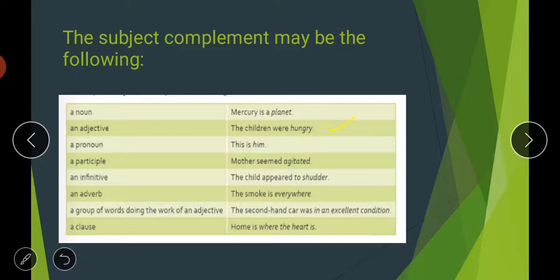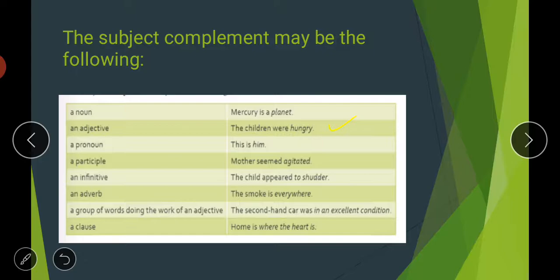So a group of words doing the work of an adjective can also act like subject complement. Like, the second hand car was in an excellent condition. Here this group of words, in an excellent condition, is working like an adjective. So these are your subject complement. As I have already told you, subject complement could be a single word also, or it can be a group of words. So here it is a group of words.